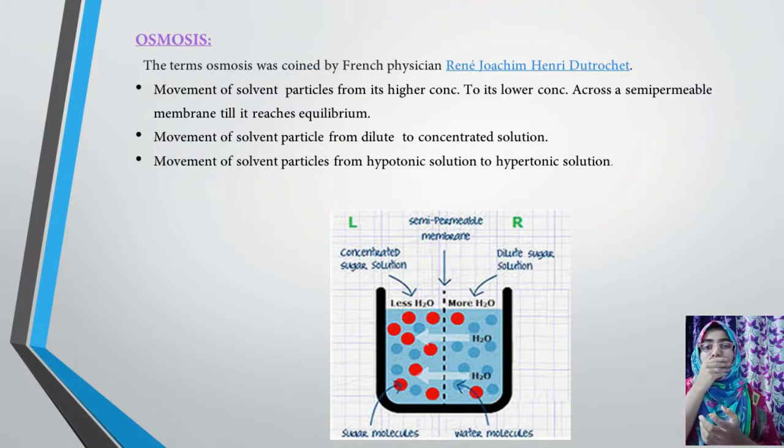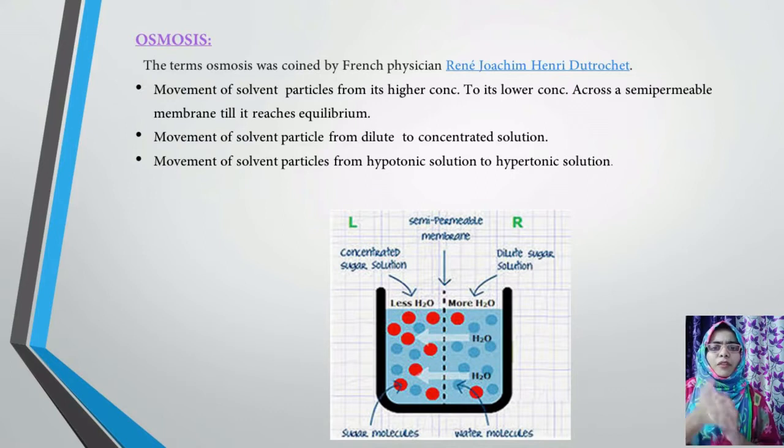Okay, so I'll explain once again. Movement of solvent particles from its higher concentration to its lower concentration across a semi-permeable membrane till it reaches equilibrium. Equilibrium in the sense, for example, you have got a big bowl, in the center of which you have placed a semi-permeable membrane.